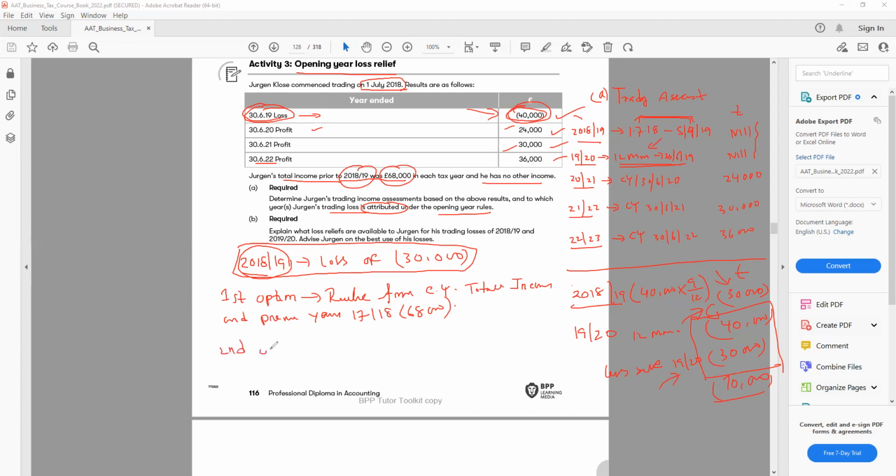The second option I have, I can use the opening year rules. So opening year rules means I can go back 3 years and offset the loss from the first year under the FIFO basis.